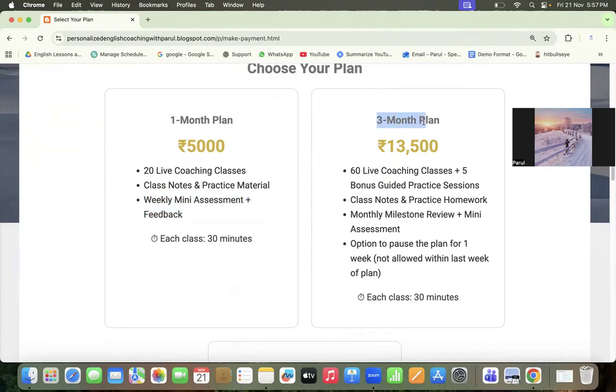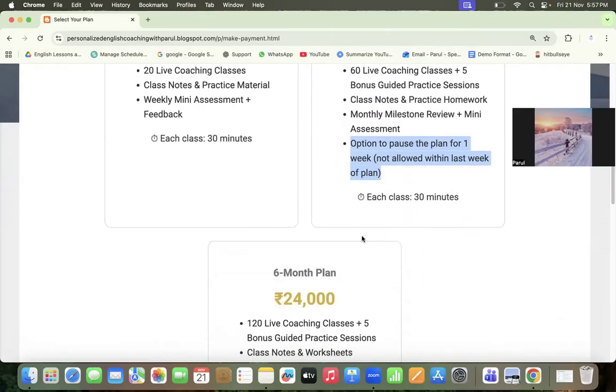If you opt for the 3 month plan, there'll be 60 live coaching sessions. And as I told you in the rescheduling policy, in the class policy as well, you will also get 5 bonus practice sessions. You will get class notes, and you will also get monthly worksheets for assessment. And you have the option to pause the plan for 1 week. And I'll tell you why I have kept the pause option for these plans.